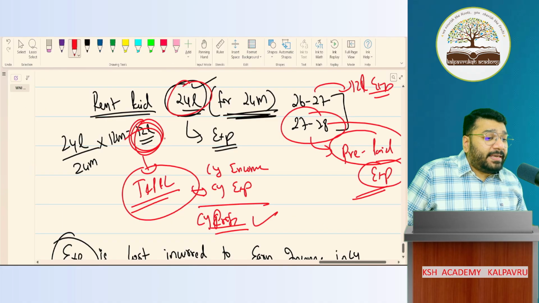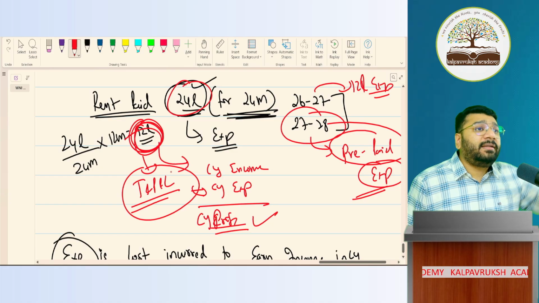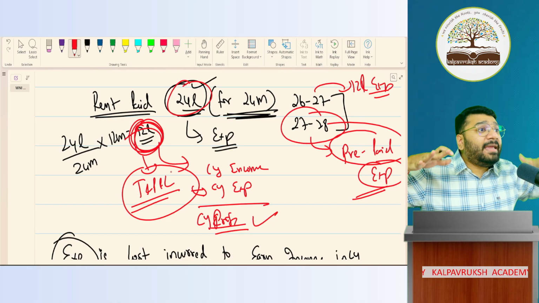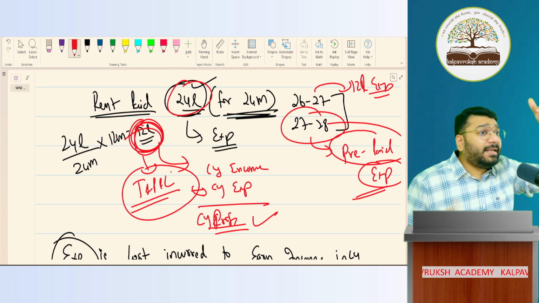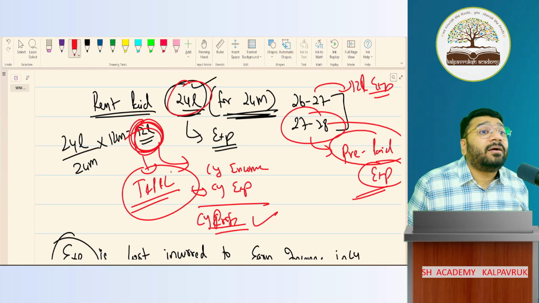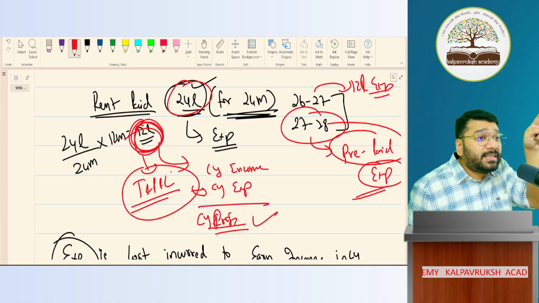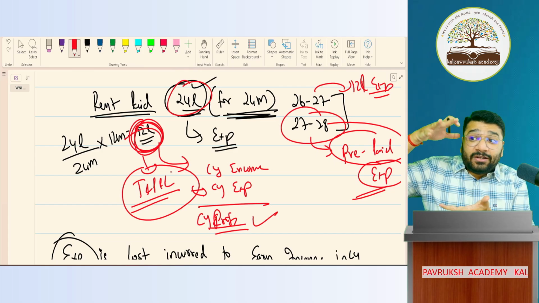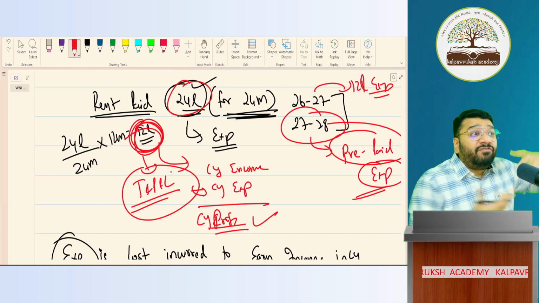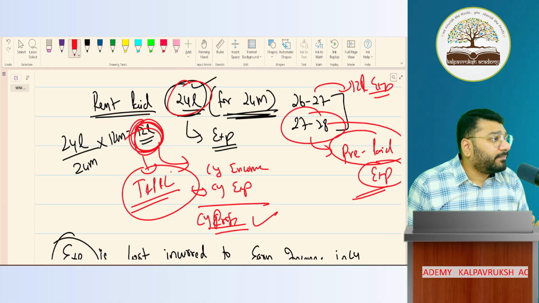This 12 lakh rupees is what is contributing to the income of the current year. Yes or no? I'm paying for the current year. How much rent? 12 lakh. This 12 lakh I paid as rent is helping me to earn the current year's income. So in the current year, I should record only that expense which is giving the income for the current year. Got it, not got it? To earn income for this current year, whichever expenses have helped me, those expenses alone I'll take.